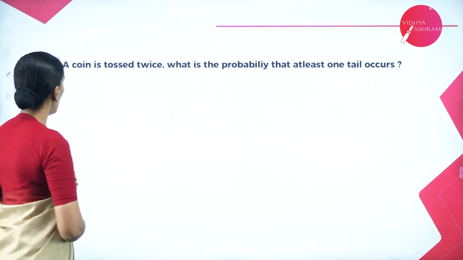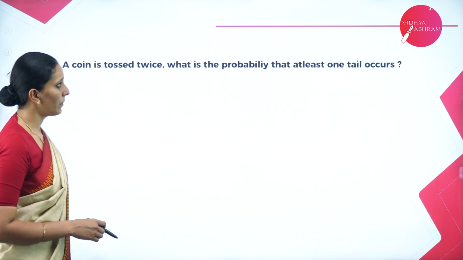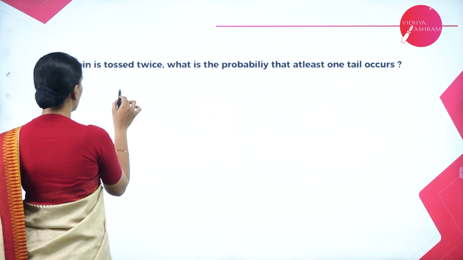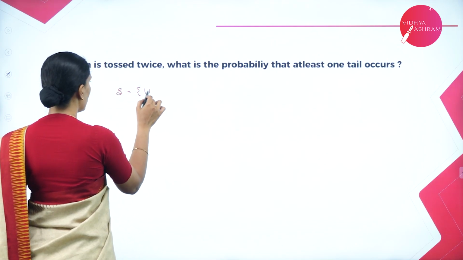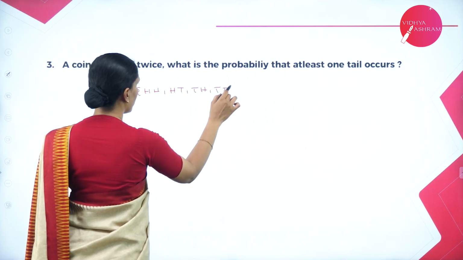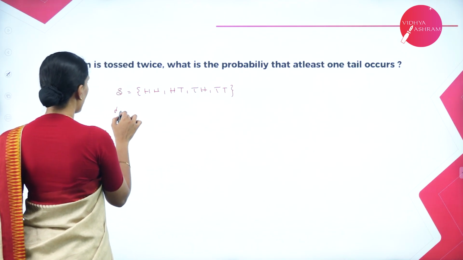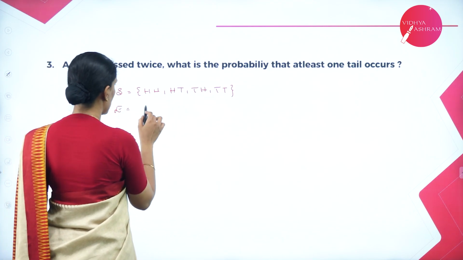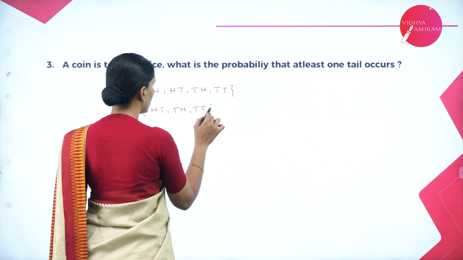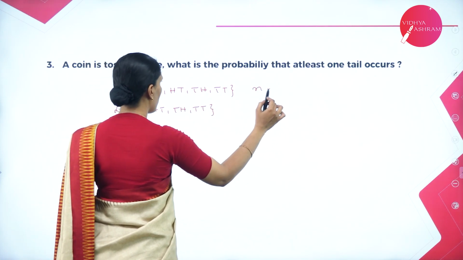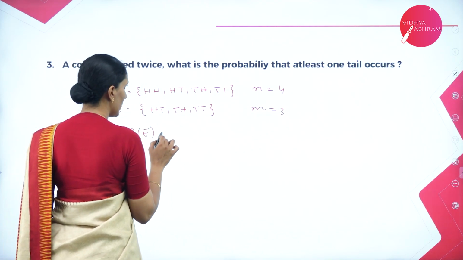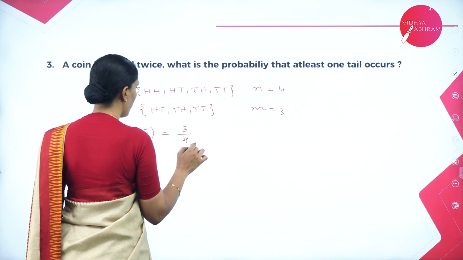Next one: a coin is tossed twice. What is the probability that at least one tail occurs? When a coin is tossed twice, the sample space is HH, HT, TH, TT. Let E be the event that at least one tail occurs. That is HT, TH and TT. So here N is equal to 4, M is equal to 3. The probability of event E is M by N, which is 3 by 4.